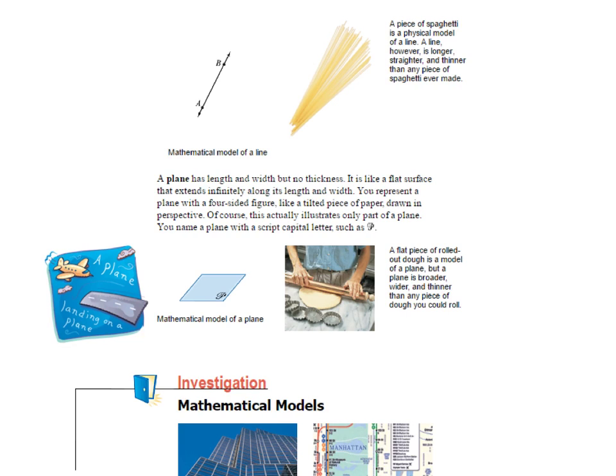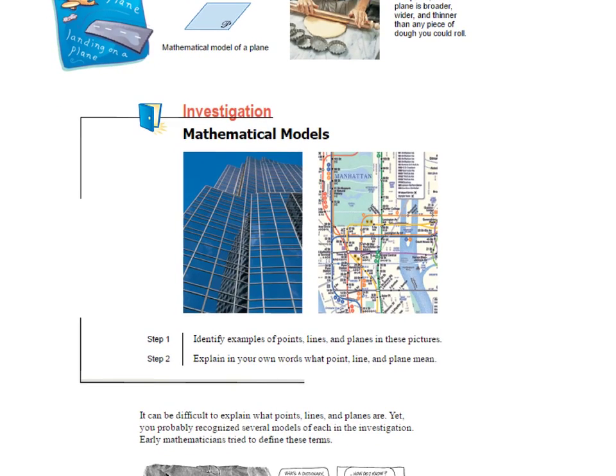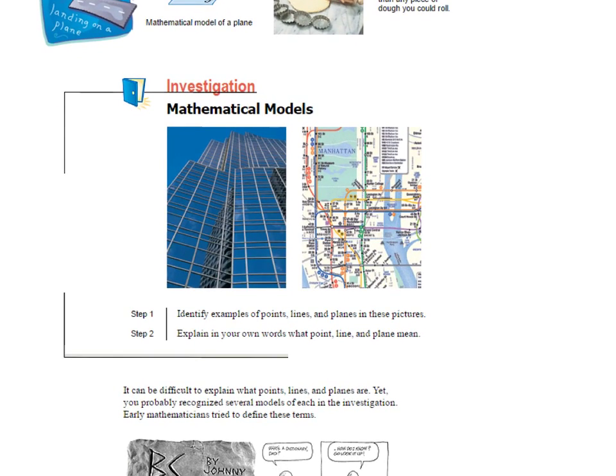Mathematical model of a plane. A flat piece of rolled out dough is a model of a plane, but a plane is broader, wider, and thinner than any piece of dough you could roll. We will skip the investigation.